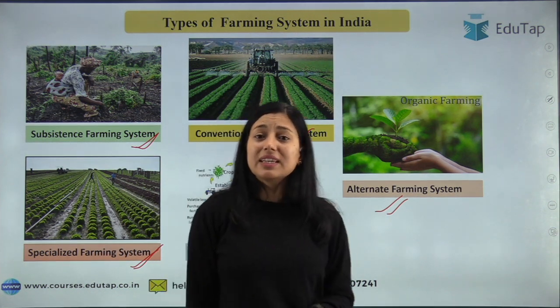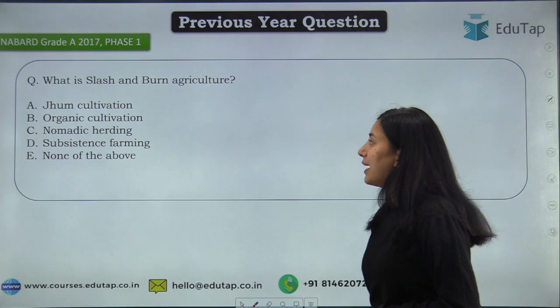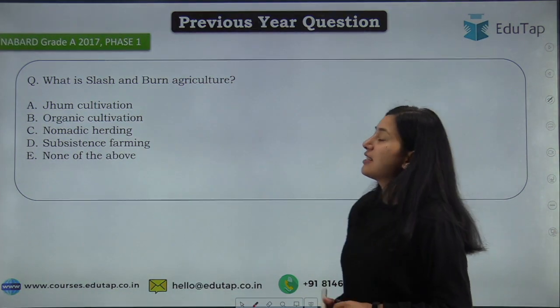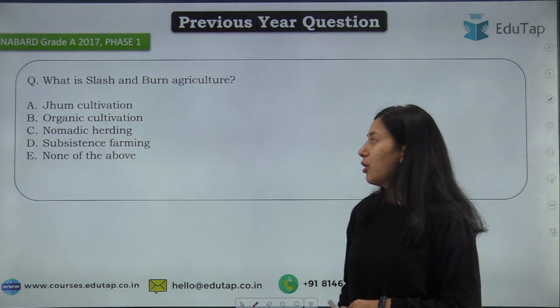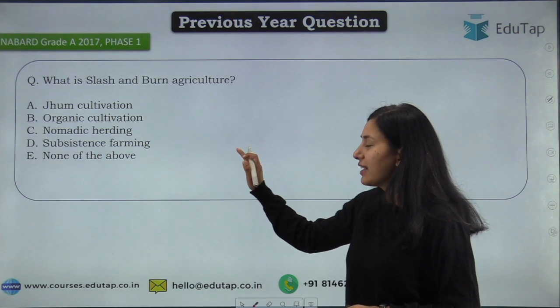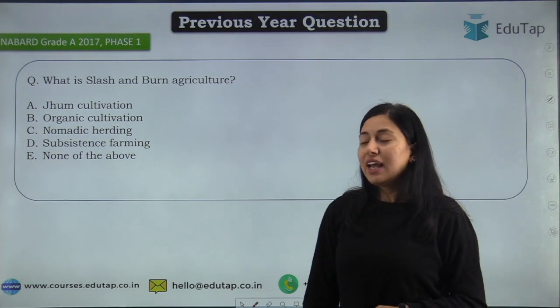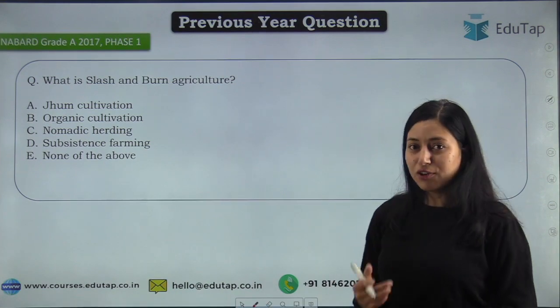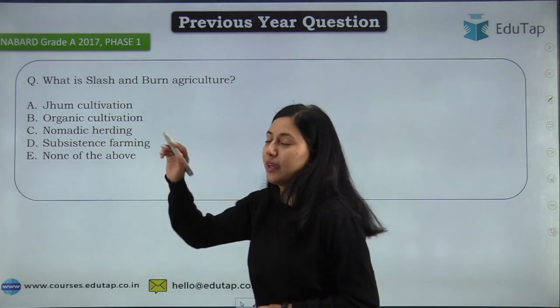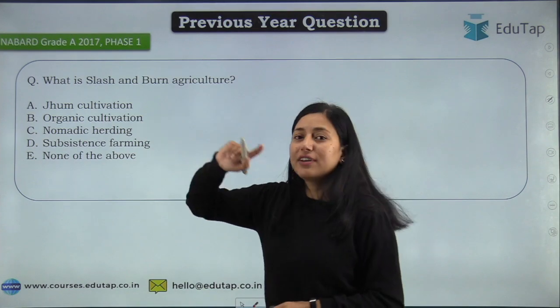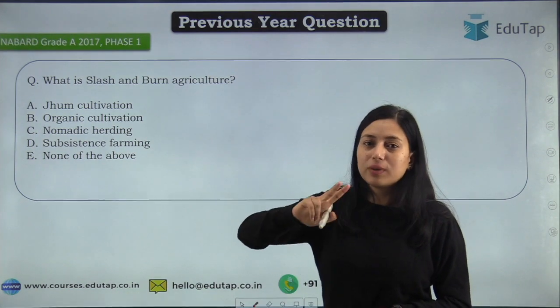Now let's come back to the question, which was, what is slash and burn agriculture? Your options are zoom cultivation, organic cultivation, nomadic herding, subsistence farming, none of the above. And the right answer for this question, as I have already discussed with you, I have told you about shifting cultivation and zoom cultivation.